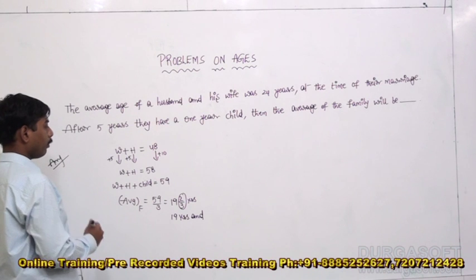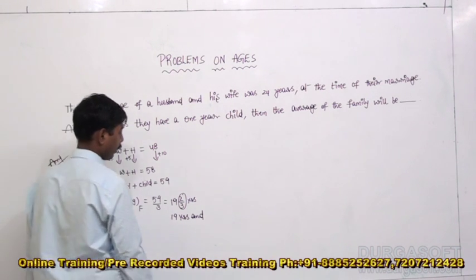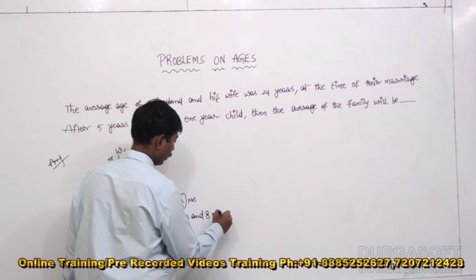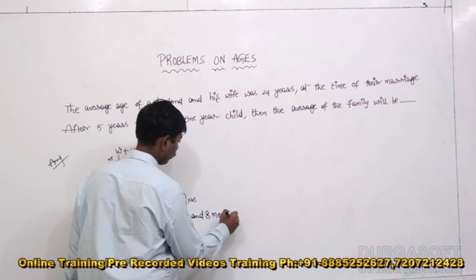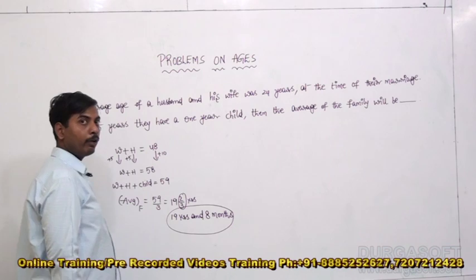Average of a family today is 19 years and 8 months. How many months, my dear guys? 19 years and 8 months is the present average of a family.